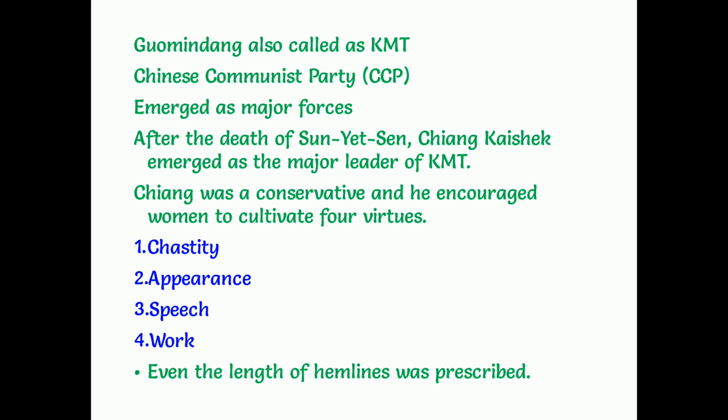Even the length of hemlines was prescribed. Hemlines are the frock-like dress for women, and they used to say that the length of this frock must be in a proper way. They gave some length, and all the women should wear only dresses of that length. It should not be less than that. So these are the 4 virtues which Chiang Kai-shek asked women to cultivate. What are those 4 virtues? Chastity, appearance, speech and work.